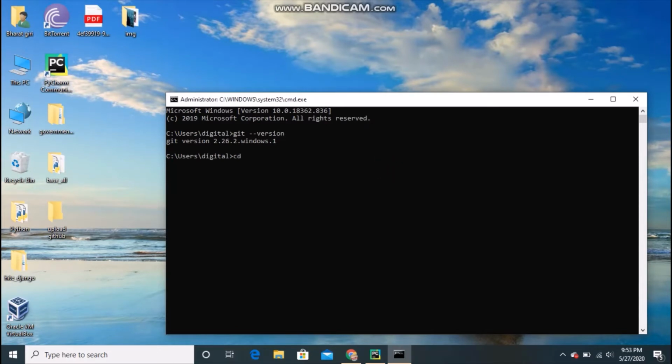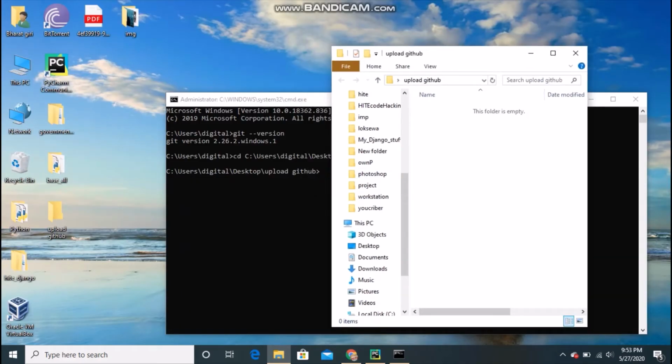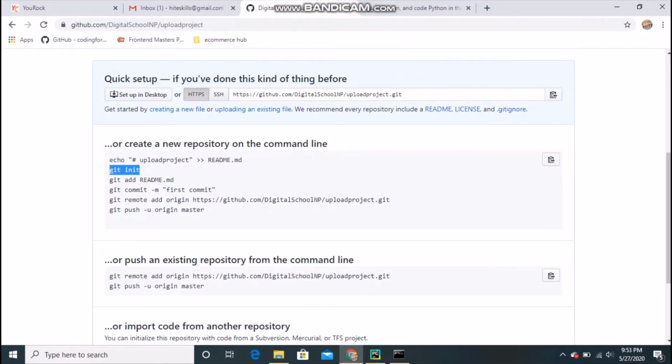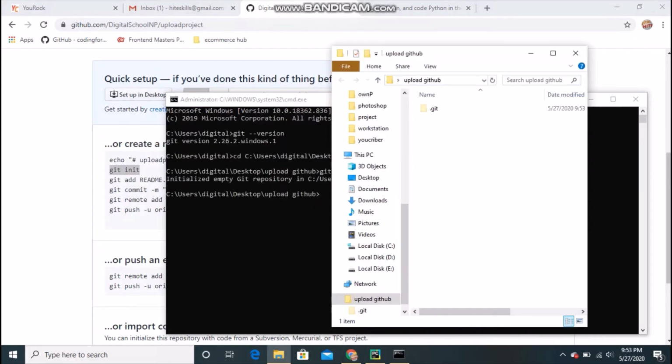I will navigate to that, cd paste, and then I did init earlier. It's not showing here. Again, let's do it. This command, right? git init. I will paste that, initialized empty git repository, and if you check now, you can see the git folder there.